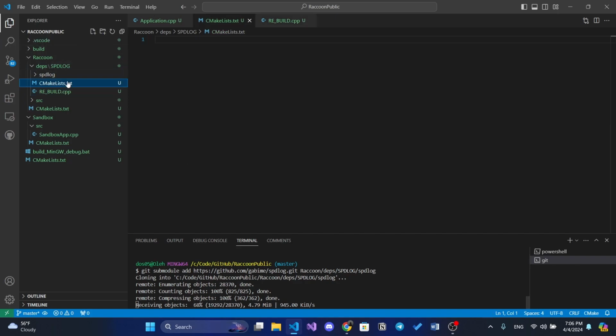And let's just talk about this CMake, why we add it. We actually add this CMake because there is an issue with spdlog when we build it as a static library. Because we build it as a static library, then what we do? We include the static library in our game engine, and then we include this game engine in our game.